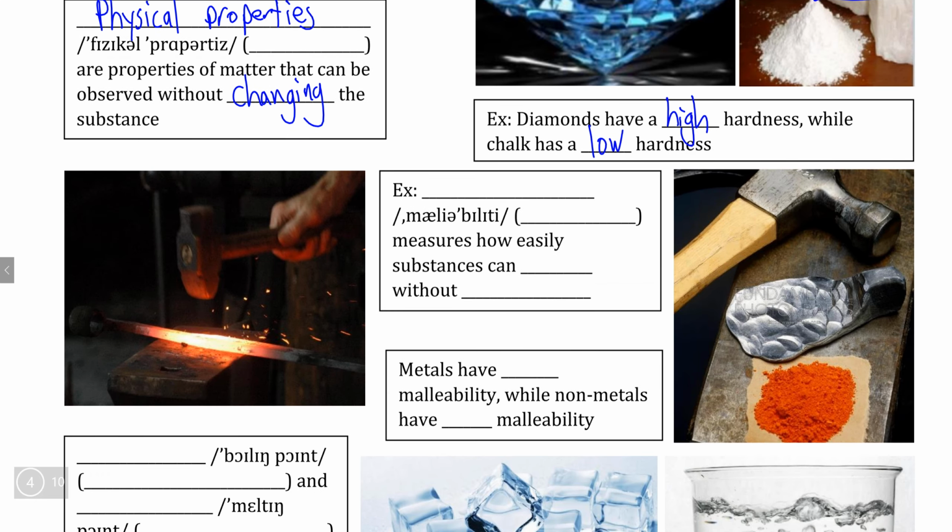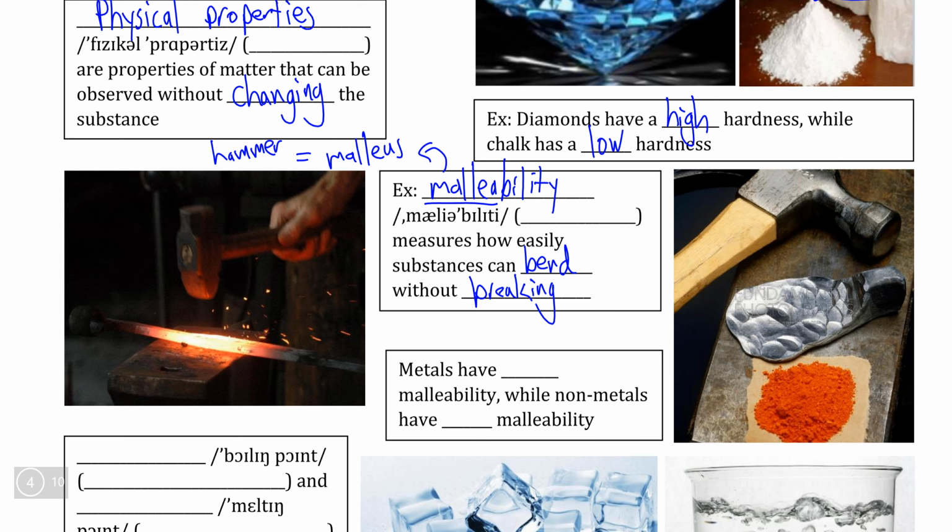Closely related to hardness is the concept of malleability. Now, if you aren't familiar with where this word comes from, the root of this word is actually a Latin word which is pronounced malleus, which is the Latin word for hammer, and that kind of tells us what we're testing when we test malleability, which is simply to see whether a substance can bend without breaking.